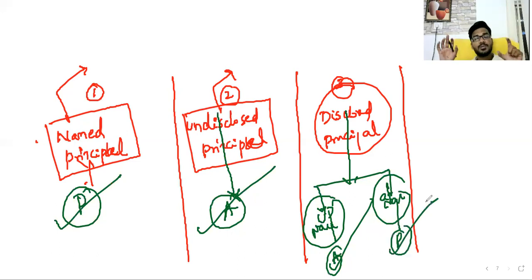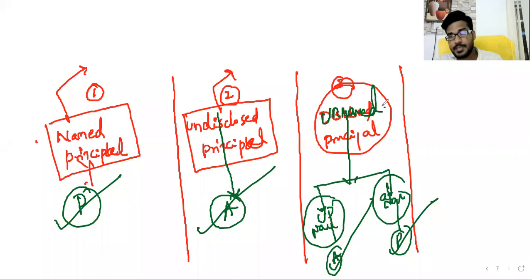These are the scenarios of the agent's or principal's liability towards third parties: named principal, unnamed principal, and undisclosed principal. The disclosure is also called the unnamed principal. In case of an unnamed principal, until the name is disclosed, you are liable. Once you disclose the name, the principal is liable. This is the liability of principal and agent towards third parties.